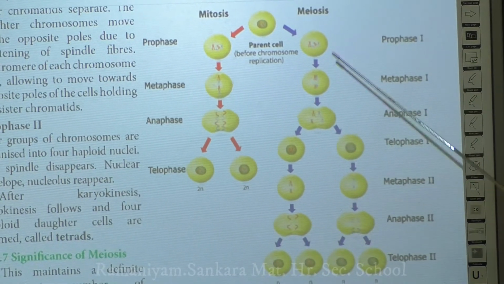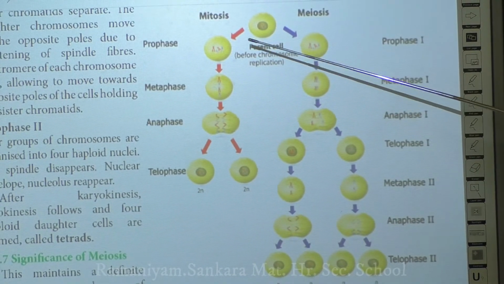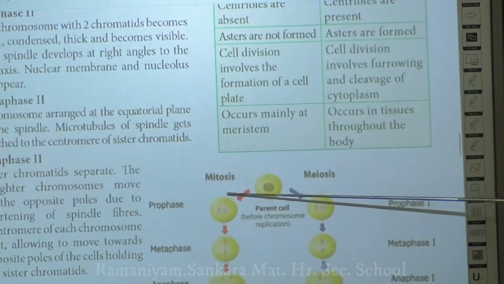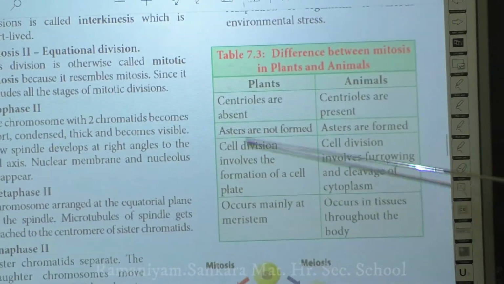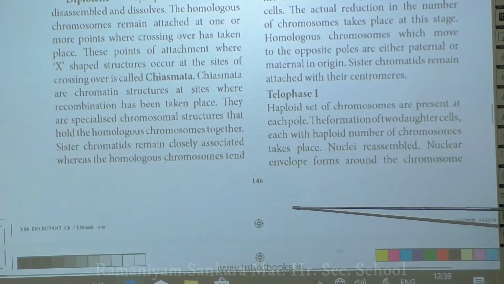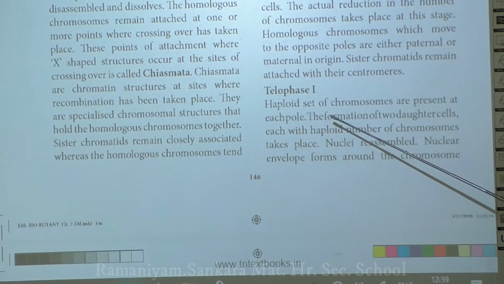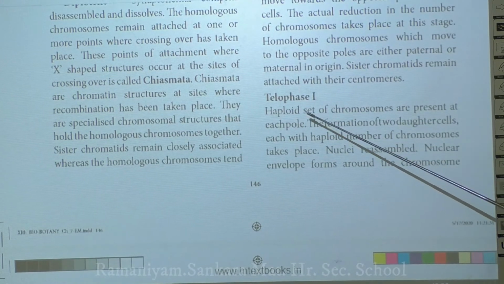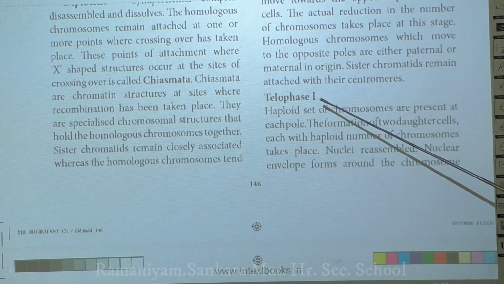Okay. So next to metaphase 1 is telophase. So again I will explain what telophase is, and then I will come and show it in the diagram. So in the case of telophase 1, only a pair of sister chromatids.